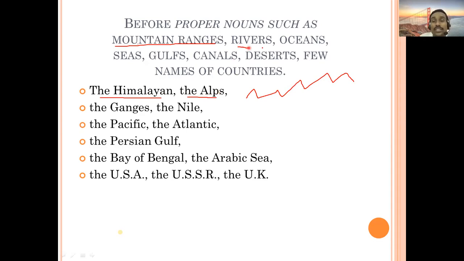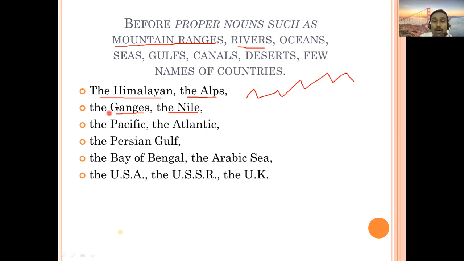Next, names of rivers, all names of rivers. You can take examples here: the Ganges, the Nile, the Chandrabhaga. What other names do you know? Maybe the Amazon, and all those rivers from India and abroad.